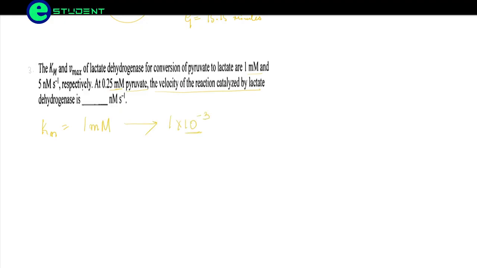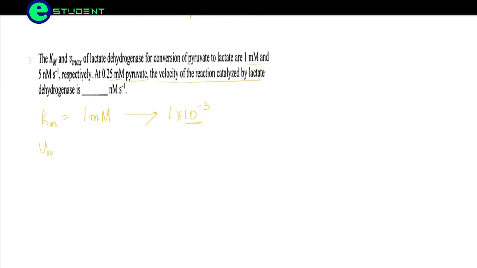Vmax is 5 nanomole per second inverse, which is 5 into 10 to the power minus 9. Nanomolar is 10 to the power minus 9 and millimolar is 10 to the power minus 3.